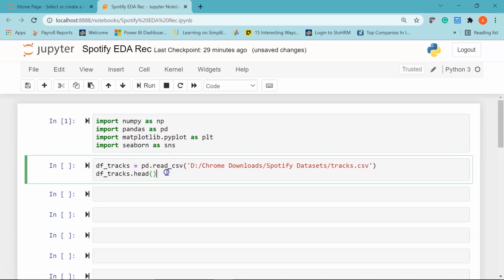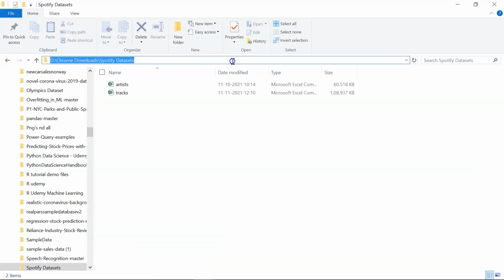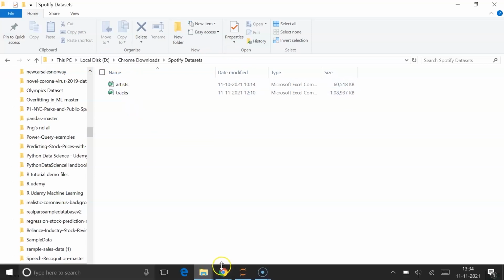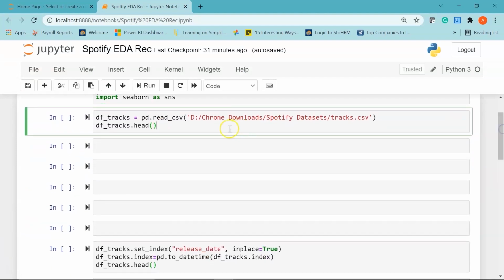Alright. And in the next cell, I'm going to load my dataset using the pandas read_csv function. I have my location already put here. Let me show you the location where the datasets are located. This is my location under Chrome Downloads. I have a folder called Spotify datasets. Okay, so let's import and check the first 5 rows in the dataset.